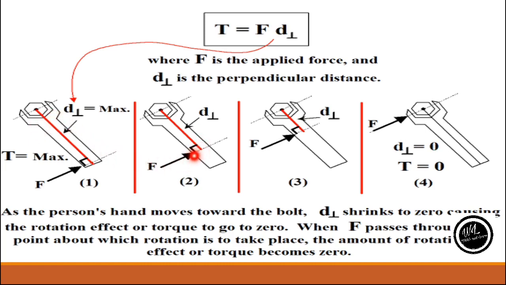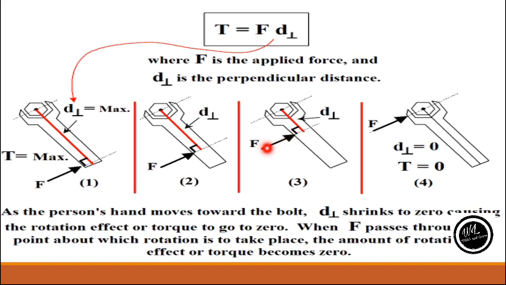In the second situation, I am applying a force of 10 Newton here. Now the value of the moment arm decreases because the perpendicular distance between the axis of rotation and the line of action of force decreases. So the value of torque, or turning effect of force, will also decrease.